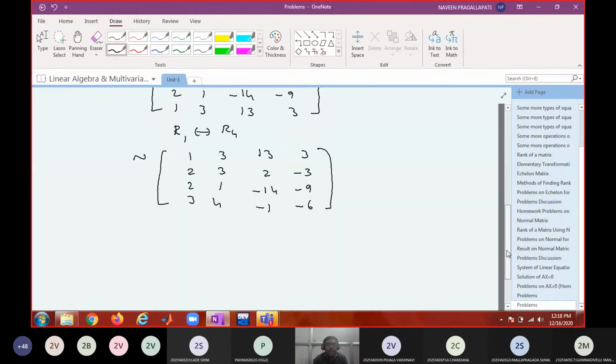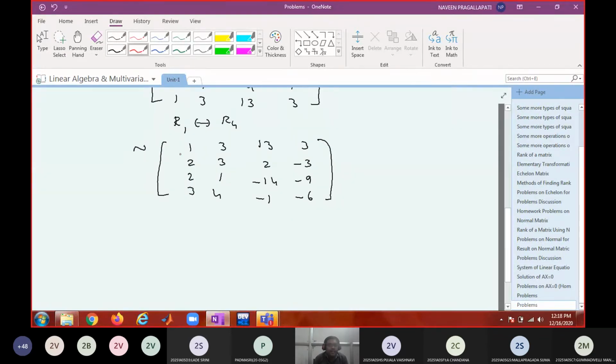Now you apply row operations to make the elements under the pivot 0. So R2 gets R2 minus 2R1, R3 gets R3 minus 2R1, R4 gets R4 minus 3R1.